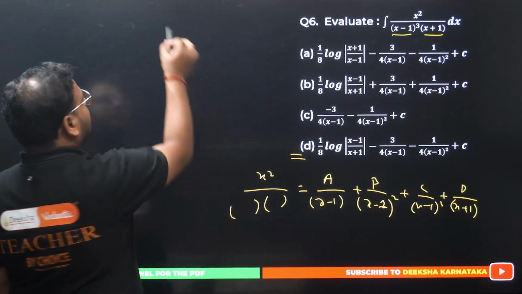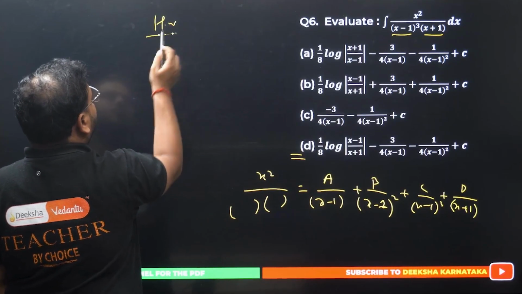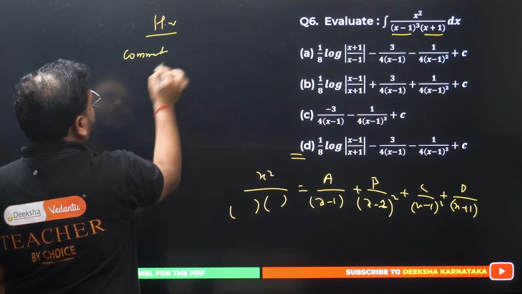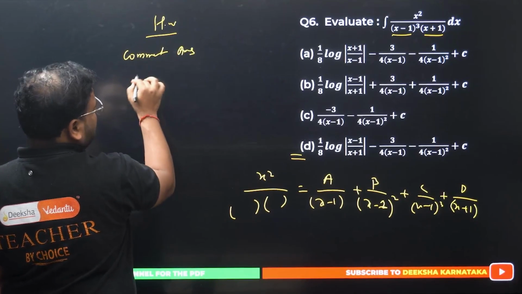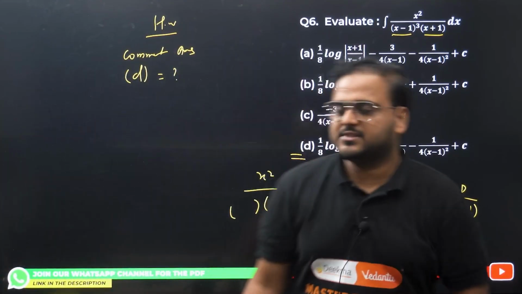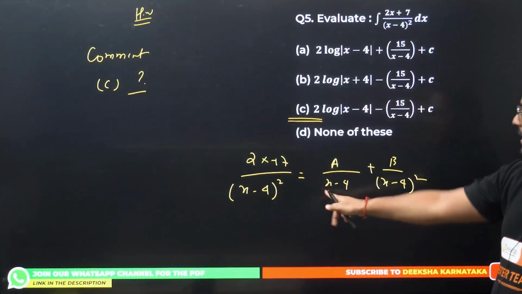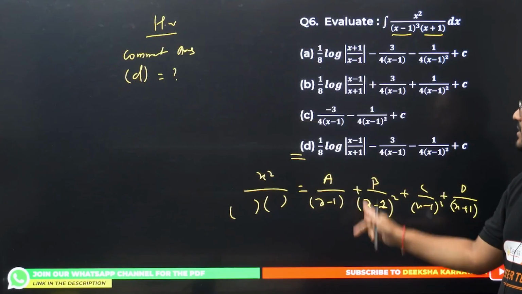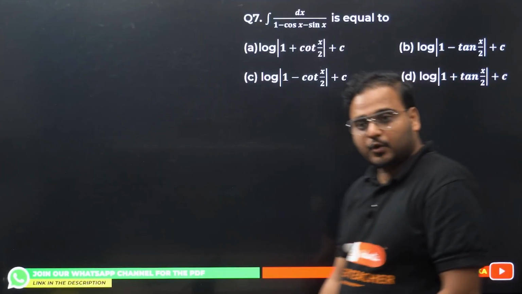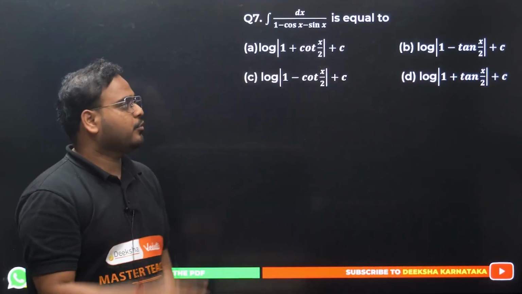Okay, again, homework. This is your homework. Comment your answer, and check whether it is D or not. I've given you a hint and I've given you the final answer as well. Question number 5, hint is this, answer is C. Question number 6, hint is this, answer is D. Got it? 2 homeworks. Moving on to our question now.